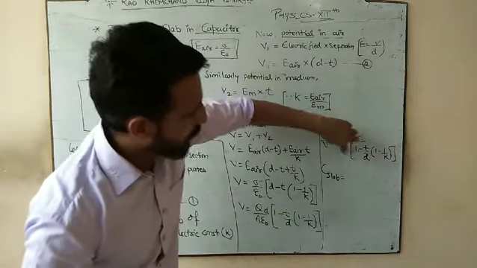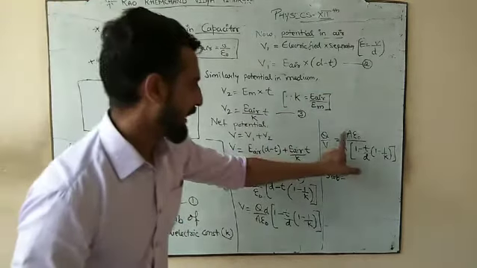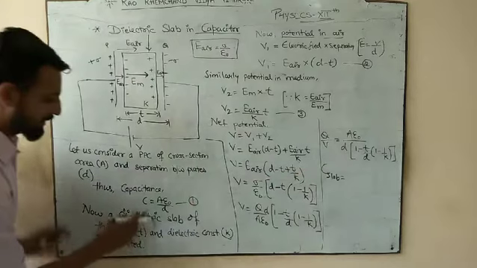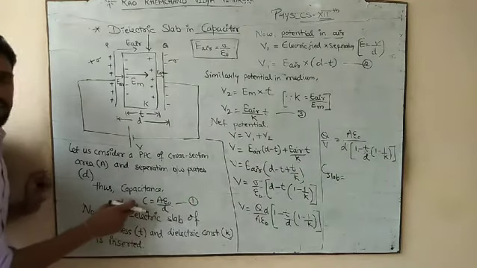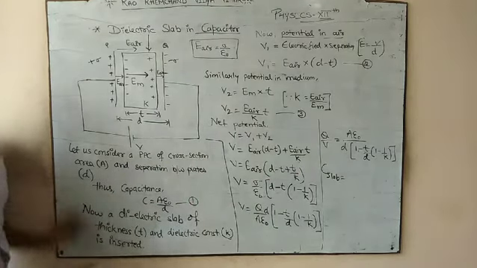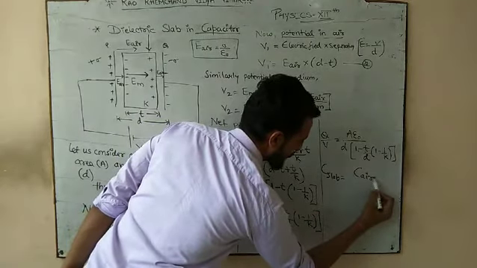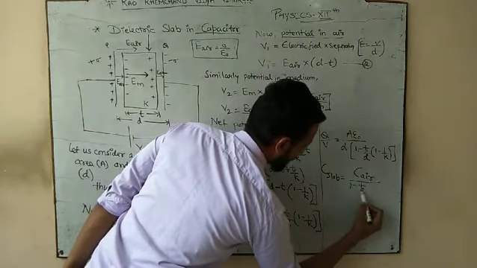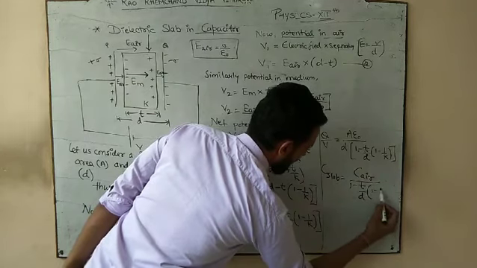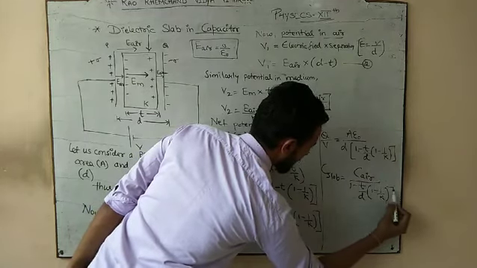A epsilon naught by D. Only look at that. What is A epsilon naught by D? It is the capacitance before inserting the slab. So you can say capacitance in air. And what is left? 1 minus T by D bracket 1 minus 1 by K.